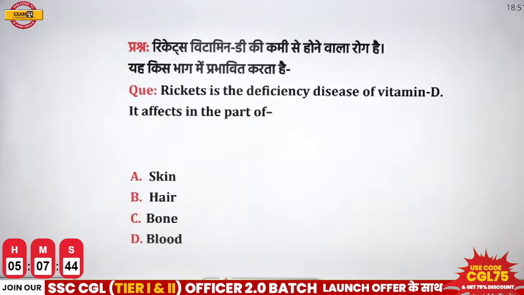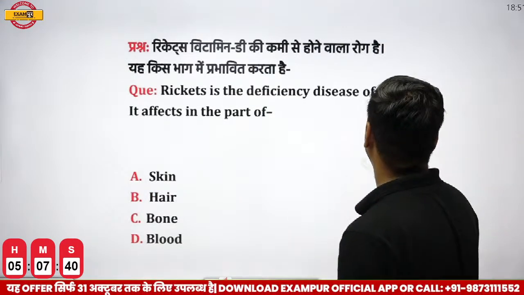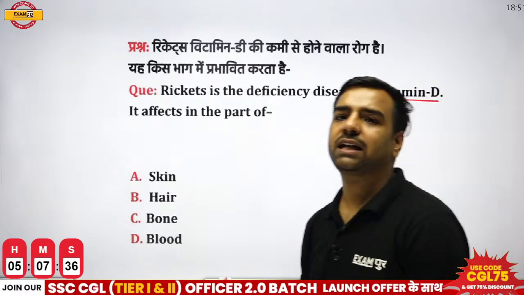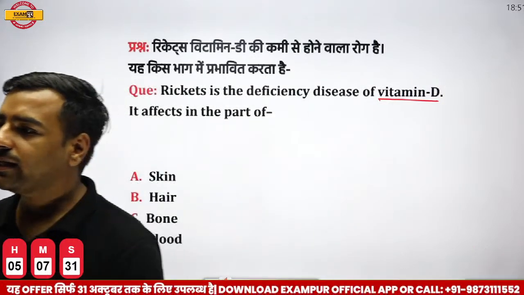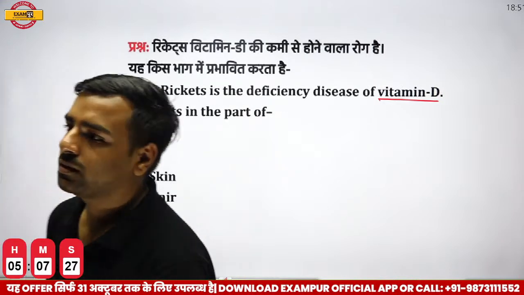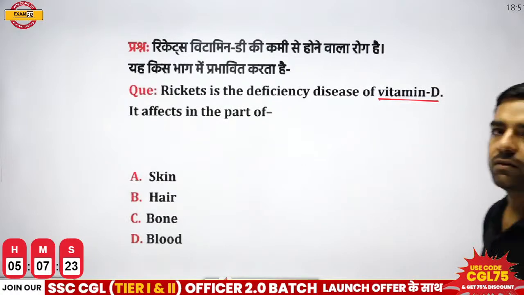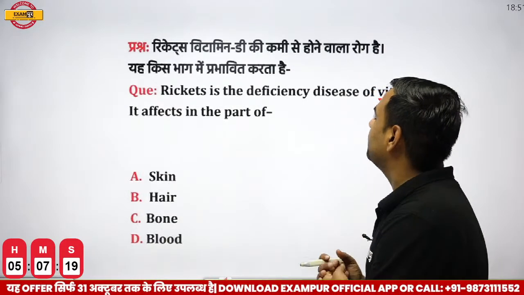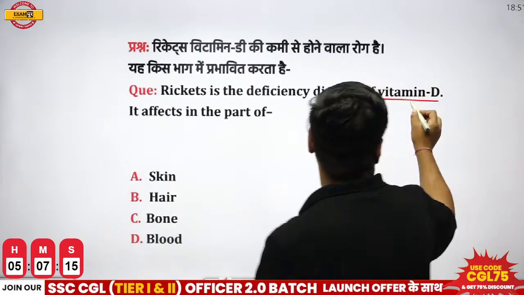Next. Rickets is the deficiency disease of vitamin D. It affects which part of the body? Vitamin D. First of all, I want an answer from everyone. Then I'll explain this part. Answer please. Yes. So my question was, rickets is the deficiency disease of vitamin D. It affects which part? Let's talk about vitamin D first.